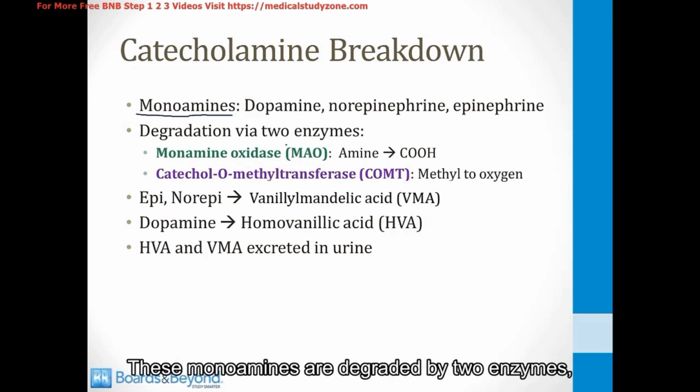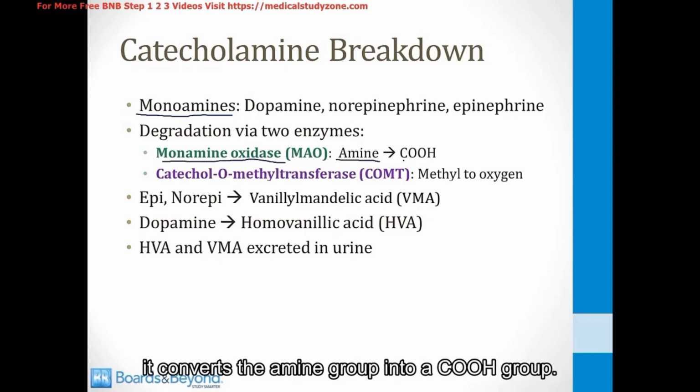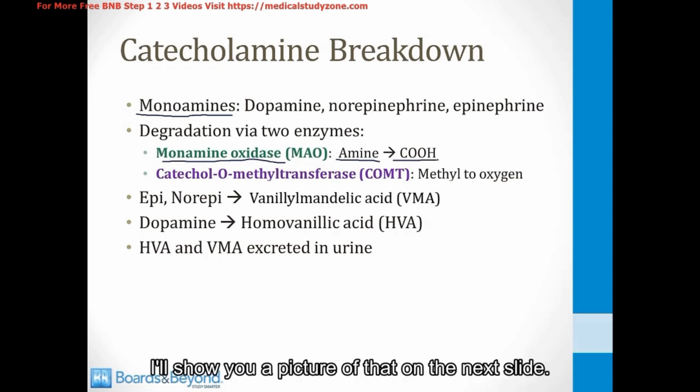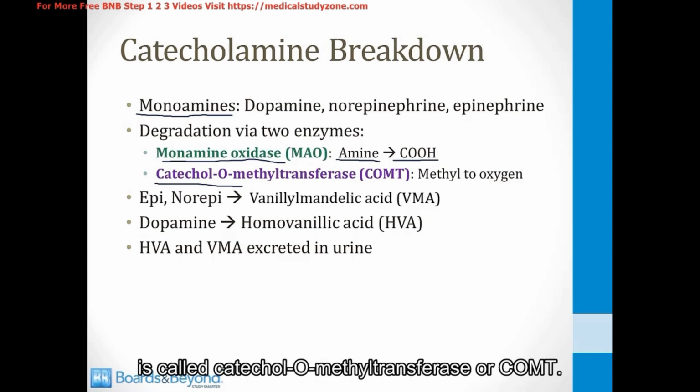These monoamines are degraded by two enzymes. The first one is called monoamine oxidase. It converts the amine group into a COOH group. I'll show you a picture of that on the next slide. And the second enzyme is called catechol O-methyltransferase, or COMT. It transfers a methyl group to one of the oxygens.